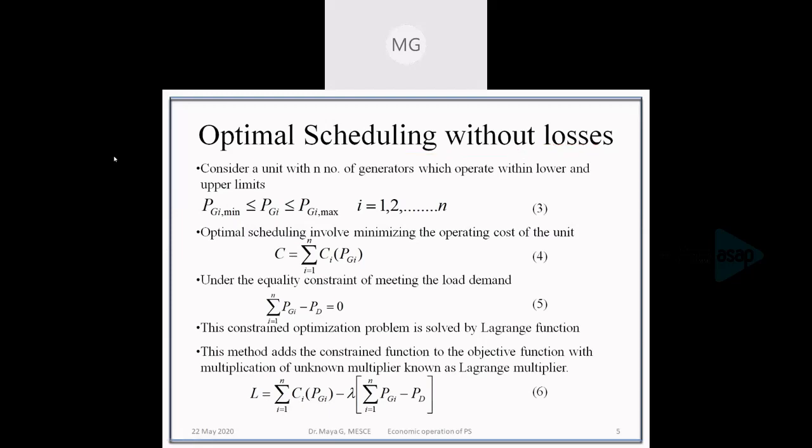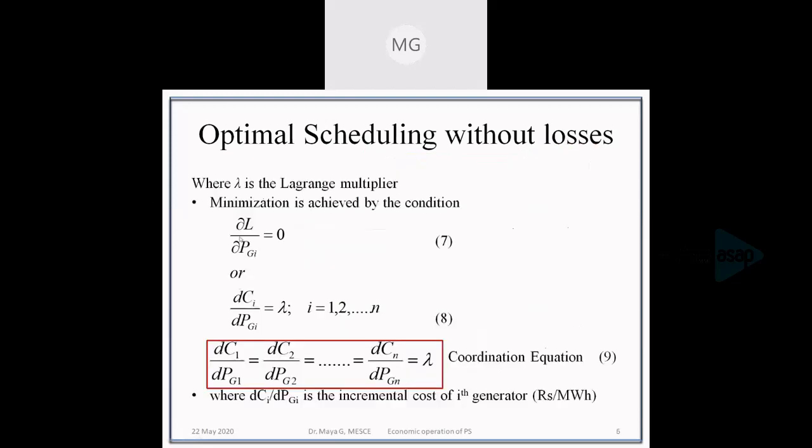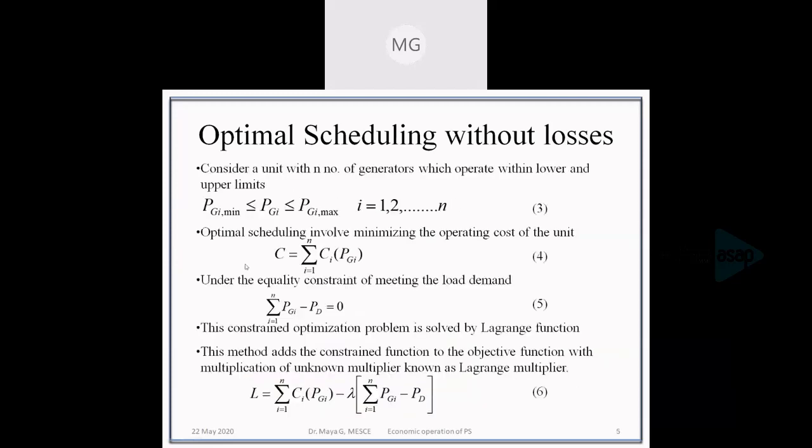So we have to find out the minimum value of the cost, that is the Lagrangian function. We have to minimize the Lagrangian function. What are the variables in that particular Lagrangian function? We have only one variable, that is the generation. One variable means the generation of each and every unit, PG1 up to PGN, we are having the variables.